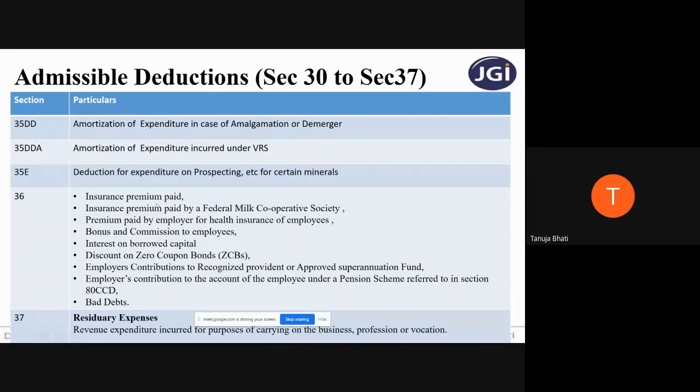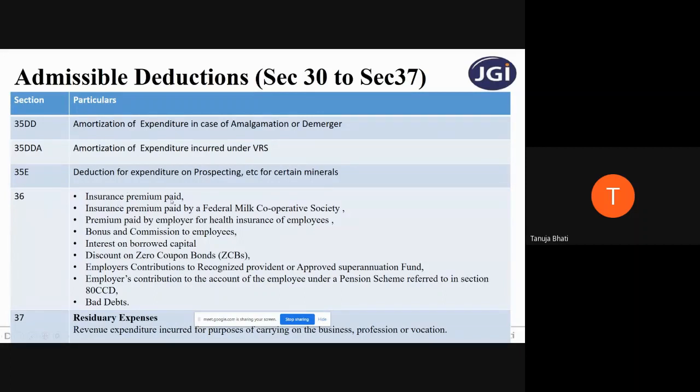Insurance premium paid. Students, if I'm carrying out any business, I have to maintain stock, correct? If I take an insurance coverage for the stock, in case it gets damaged or stolen, I have to pay a premium to take that coverage.